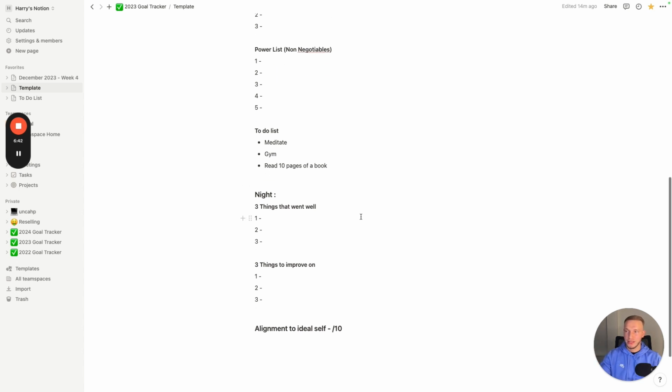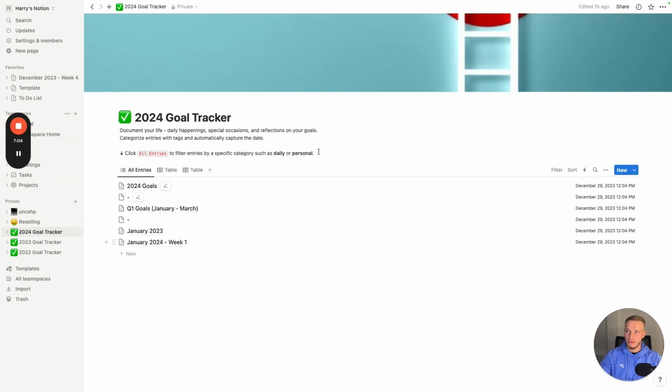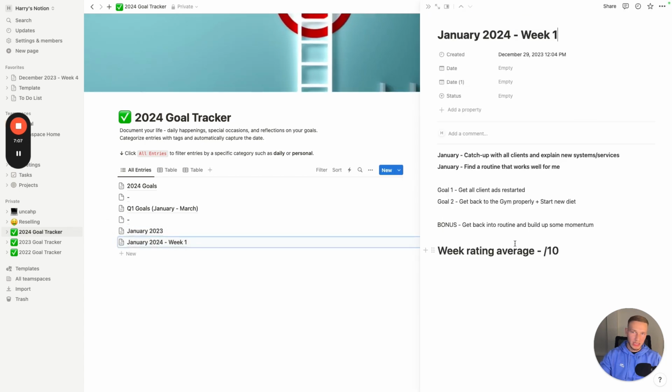Then at night, once I've done everything, I'll put 3 things that went really well, 3 things that I can improve on, and I give myself a score out of 10, as in what the alignment to my ideal self is. So at the end of each week, I'll go through and I'll add up all 7 scores from each day, and then I'll put them, let me just go to 2024. So at the end of each week, I'll add them all up, I'll divide them by however many days in that week, 7 days, and then I'll give myself a score out of 10. So really, I just want to make sure that I'm being the best version of myself that I can.